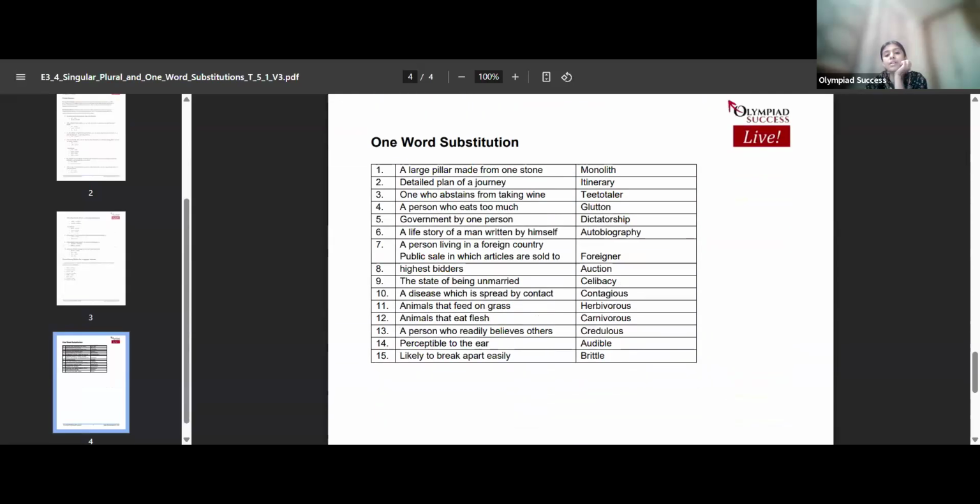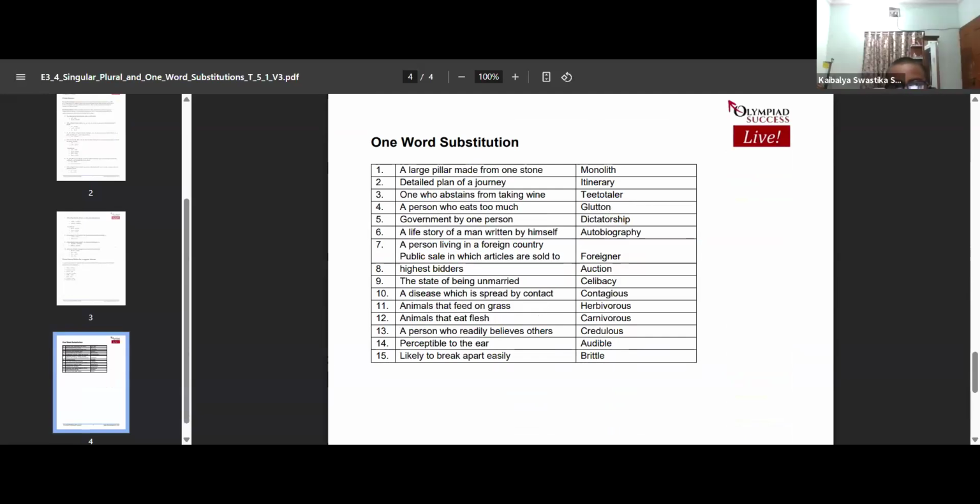Now read this. A large pillar made from one stone: monolith. A detailed plan of a journey: itinerary. One who abstains from taking wine: teetotaler.